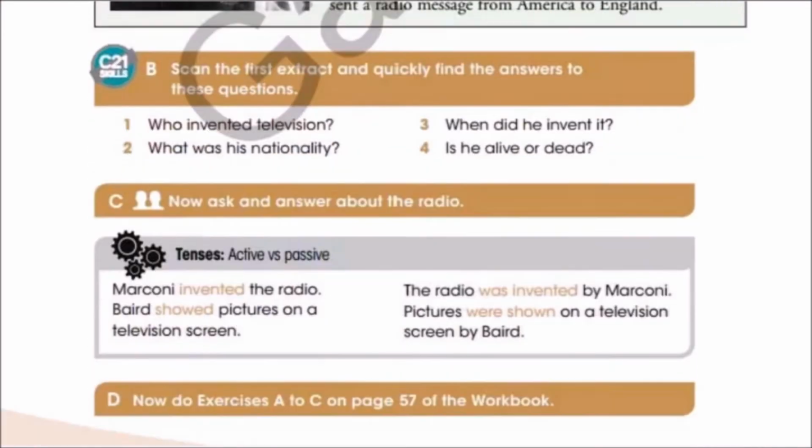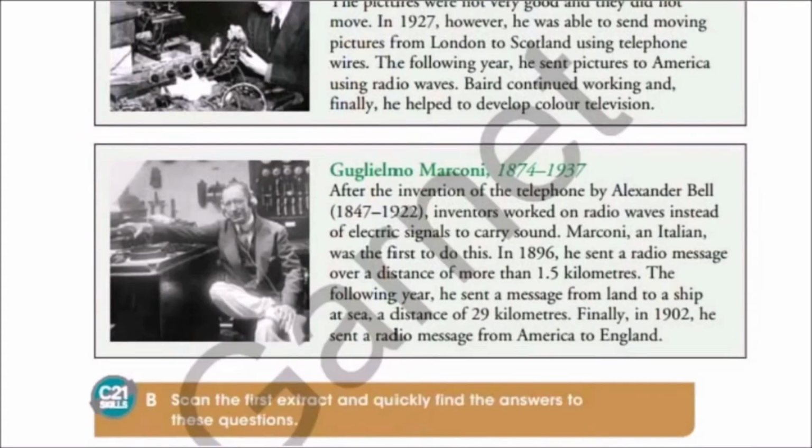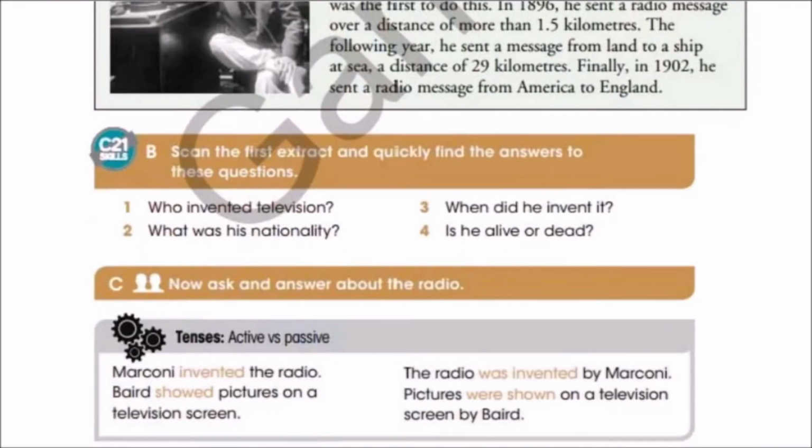Question B. Scan the first extract and quickly find the answers to these questions. We have 4 questions. You have to scan the first extract about John Logie Baird and then answer the questions. You can stop the video to do this and then come back and check.